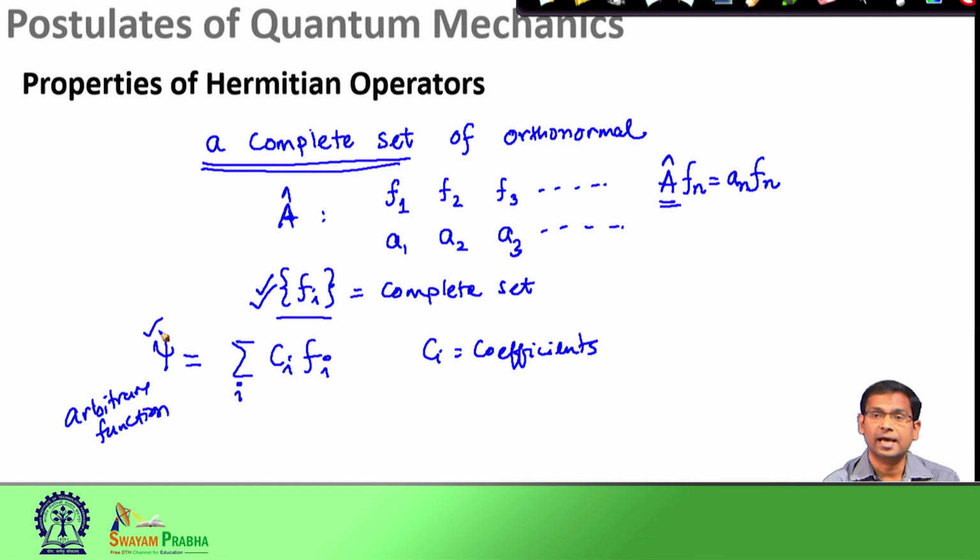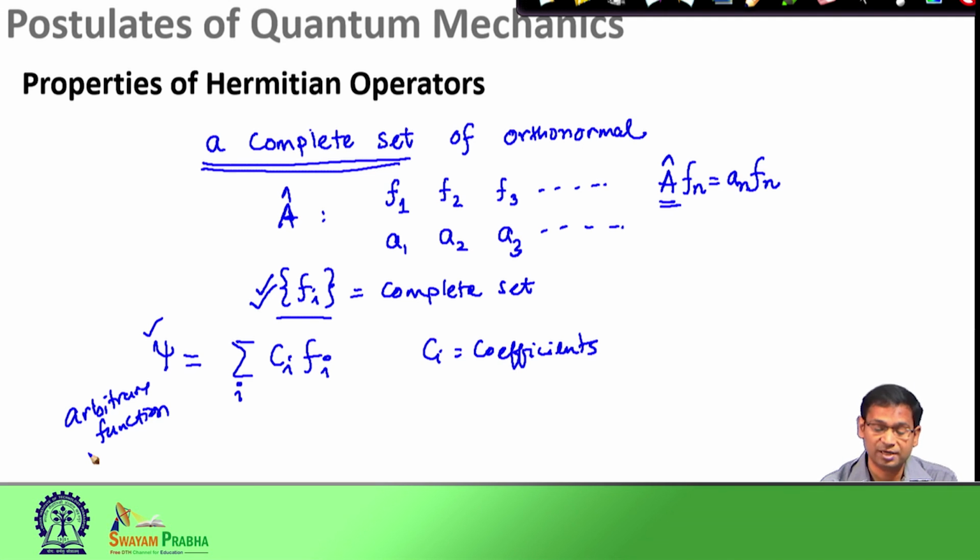So, if I take psi as one arbitrary function, I would be able to express psi in terms of these f i's. If I take yet another function, let us say psi 1, which also follows the boundary conditions that the eigenfunctions of operator A follow, even psi 1 can be expressed in terms of f i's. If I take another arbitrary function psi 2, that also can be expressed in terms of this complete set of functions f i. How would psi 1, psi 2, psi 3 be different?